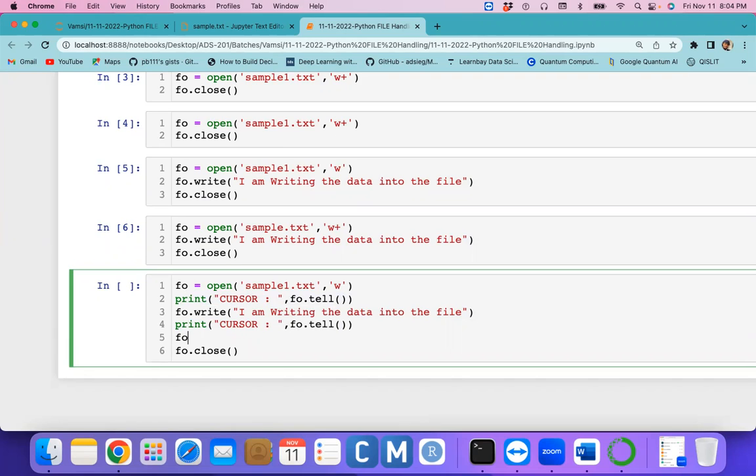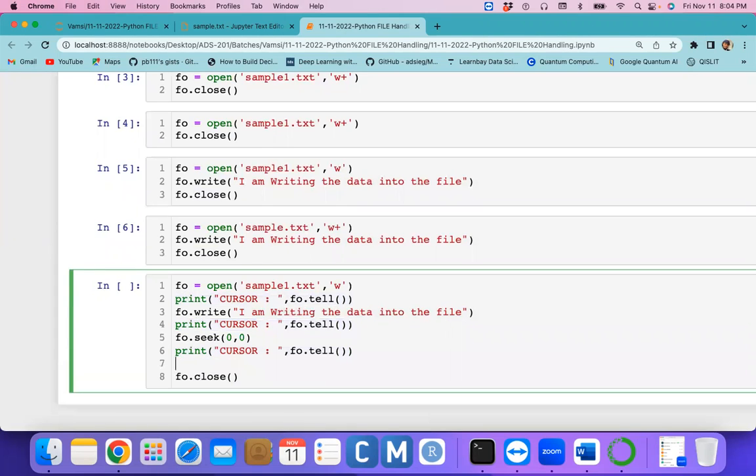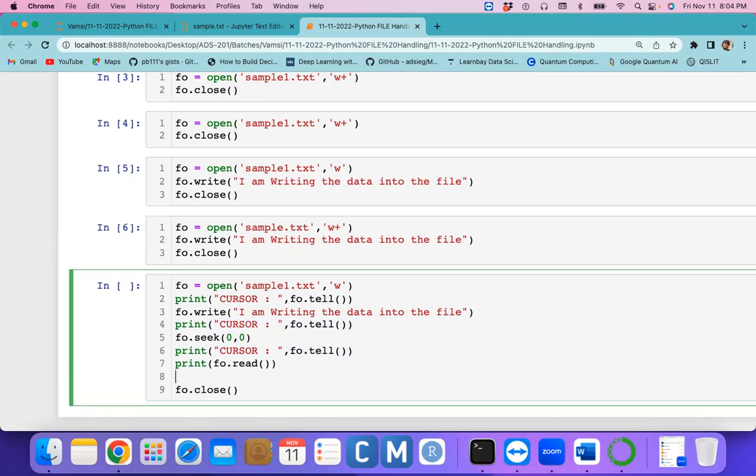I already told you, with the help of the seek method, we can set the cursor at the beginning of the file. Beginning of the file means 0, 0. 0, 2 means the end of the file. So I set the cursor at the beginning of the file, and I print where the cursor is. Now, intentionally, I would like to read it. For reading, we have the read method. If I use the read method, it can read the data. After you read all the data, again I want to know where the cursor is, so we print the cursor.